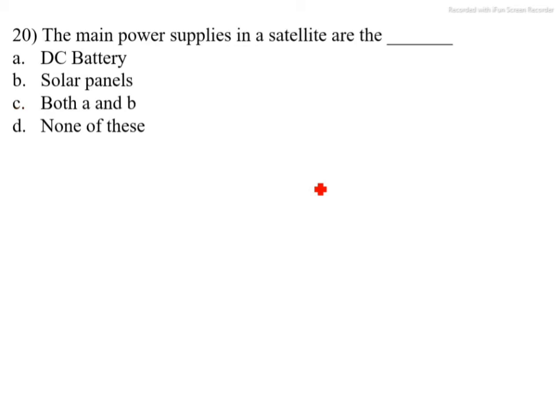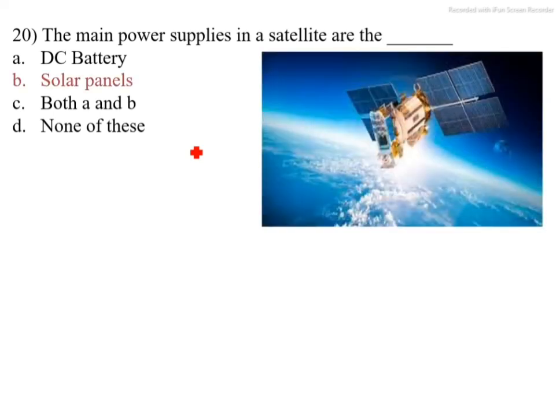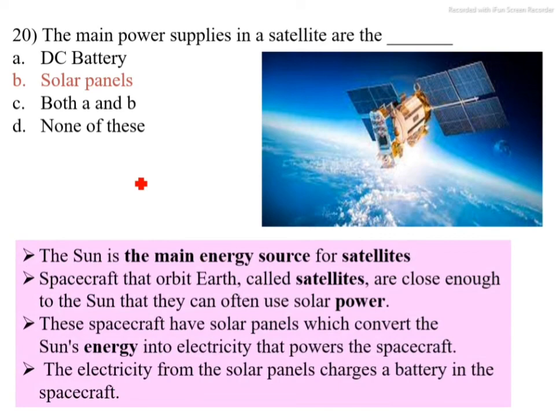Last question. The main power supplies in a satellite are the dash dash. The main power supplies used in satellite communication are the satellite solar panels. The correct option is B. But here option C, both A and B, is also correct. But here they ask the main power supplies. The DC batteries are used to store the solar energy, and are used when the shadow of the moon affects the satellite. The correct option is B.